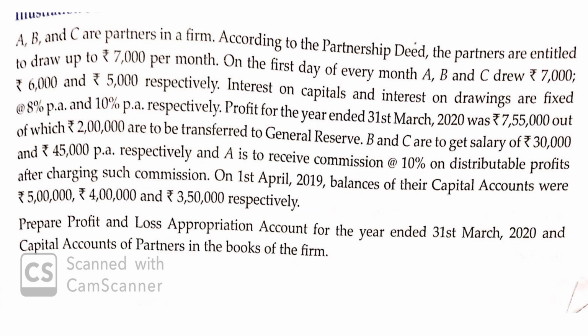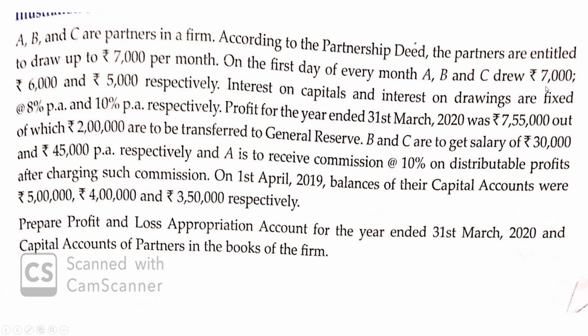Here is a question where the capital of the partner is fluctuating. In this question, A, B, C are three partners. According to the deed, partners can withdraw a maximum of 7,000 per month. A, B, C are withdrawing 7,000, 6,000 and 5,000 respectively per month.